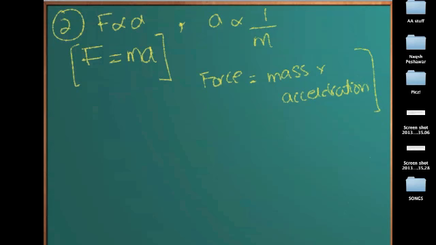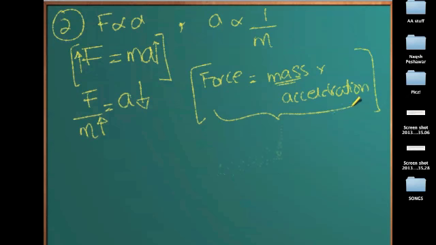In this formula, you can see if you keep the mass constant, an increase in acceleration would mean an equal increase in the force. However, if you keep the force constant, let's just switch the formula, this will suddenly become this way. This is the constant. And an increase in mass would mean a decrease of the same magnitude in acceleration. So this is a very important formula, and we will be using that in many applications across physics.